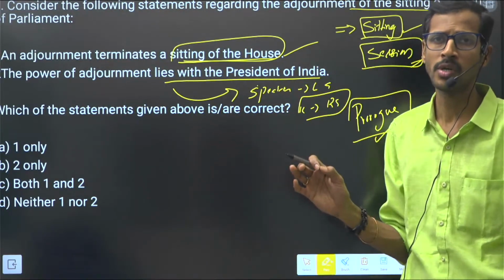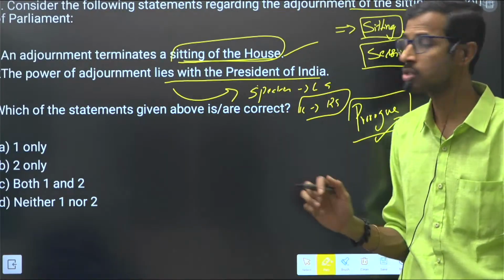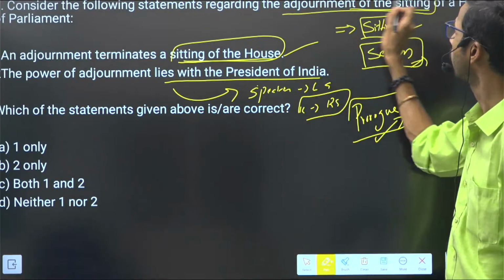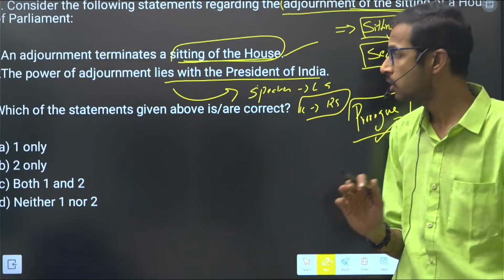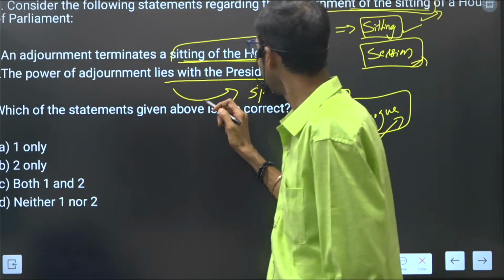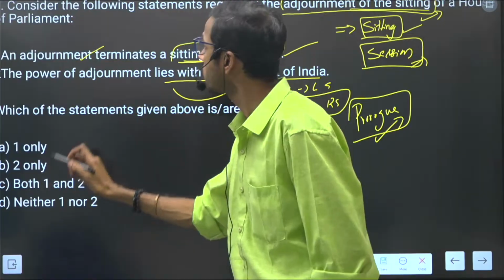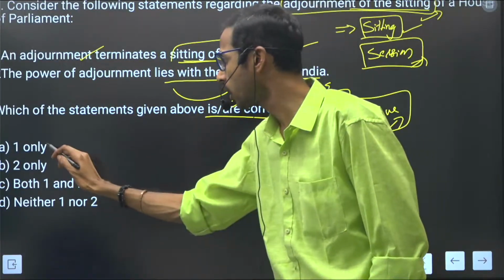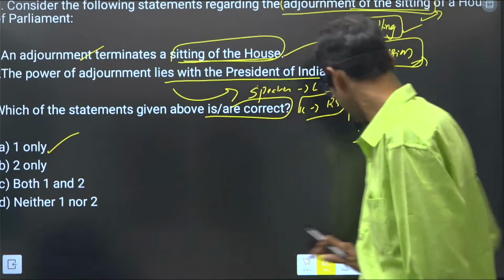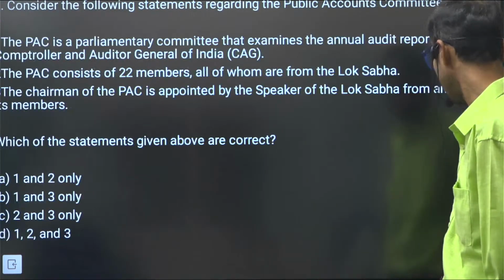This is a main important question related to Parliament. In the UPSC polity context, we receive the most questions from these parliamentary sessions, so please focus on that. Only the first option is correct. They are asking for only the correct one, so only one is correct. Next, go to the second question.